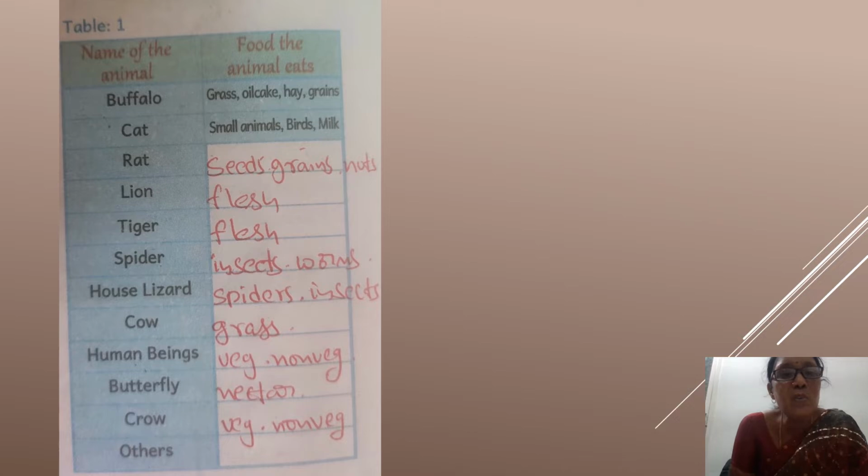Cow. What do cows eat? Grass. Human beings, we. What do we eat? Both plants and animals. Both veg food and non-veg food. Butterfly. What do butterflies eat? They visit flowers. They get attracted to flowers and they suck nectar. Crow, like us, crow also eats veg food and non-veg food. Crow.